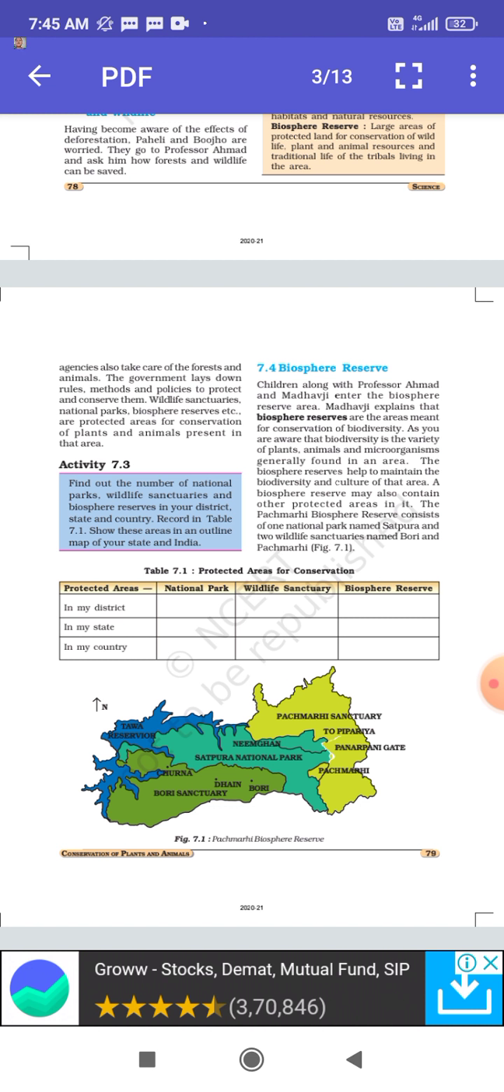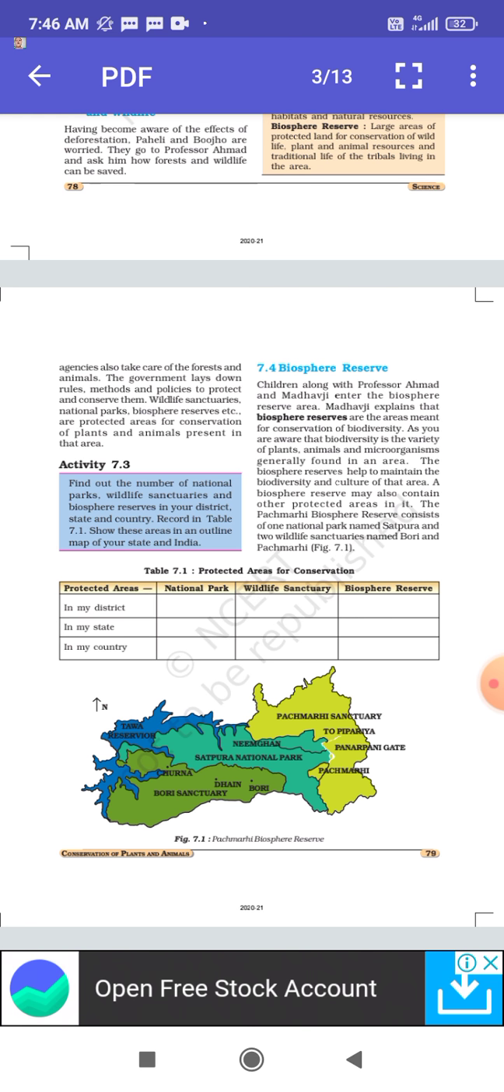Students, what are biosphere reserves? Basically, biosphere reserves are forest reserves or areas meant for the conservation and protection of biodiversity. Now, what is biodiversity? Bio means living organism and diversity means variety. Now, what is the variety of? It is the variety of plants, animals or microorganisms that are generally found in that particular area.